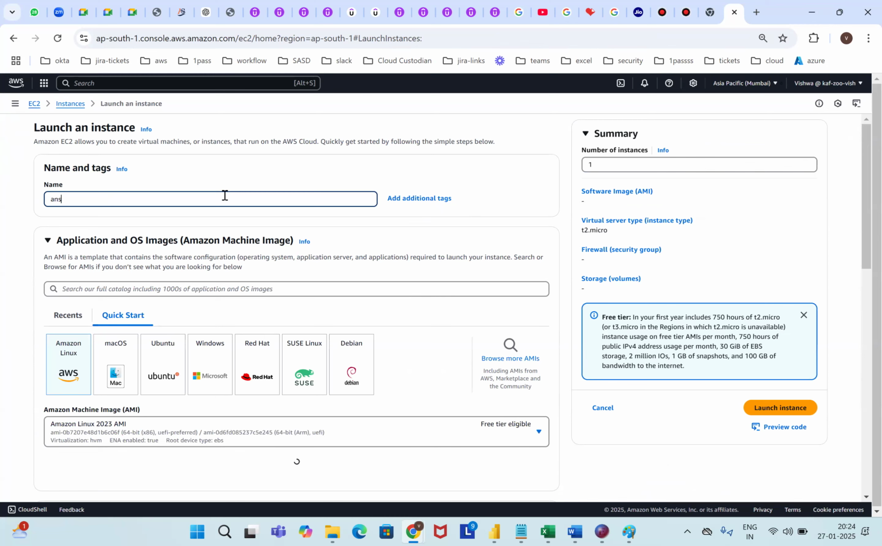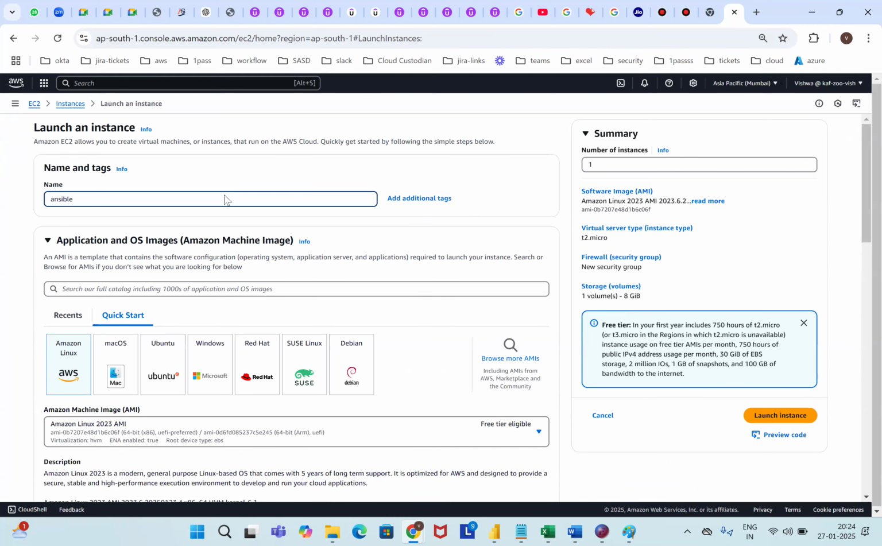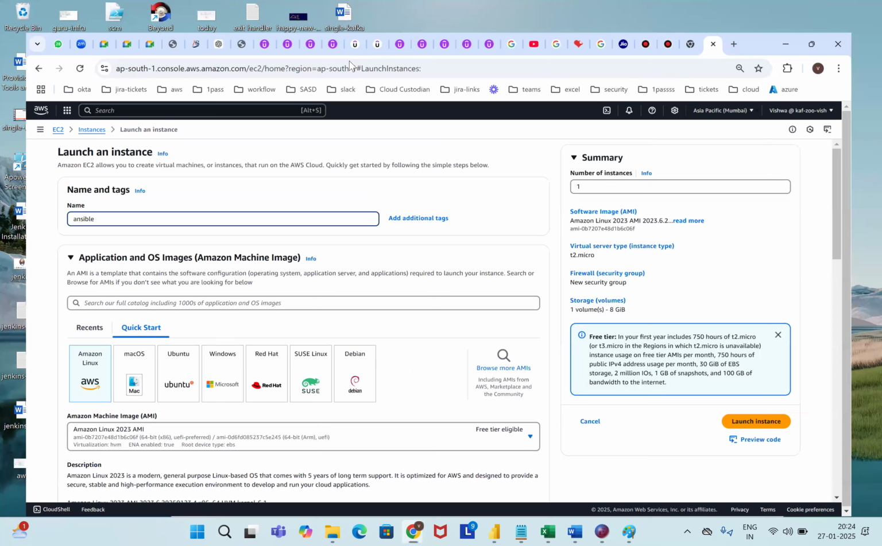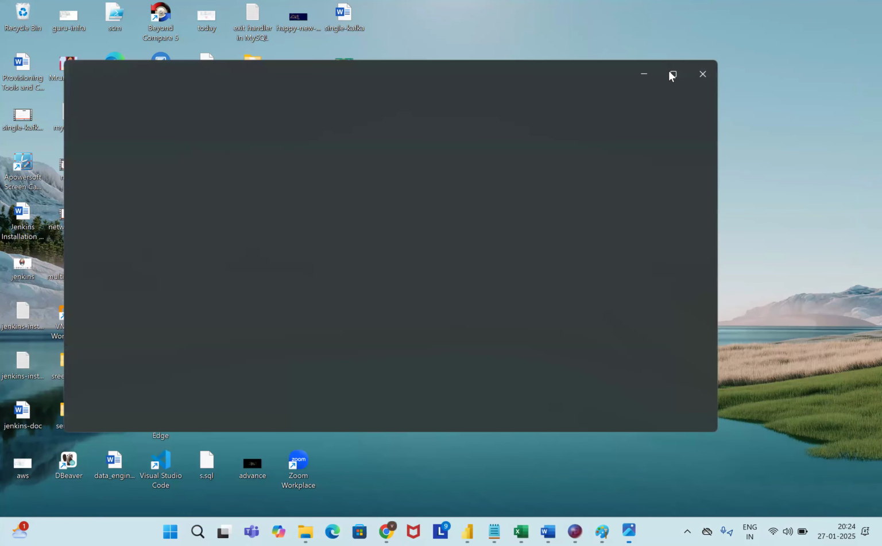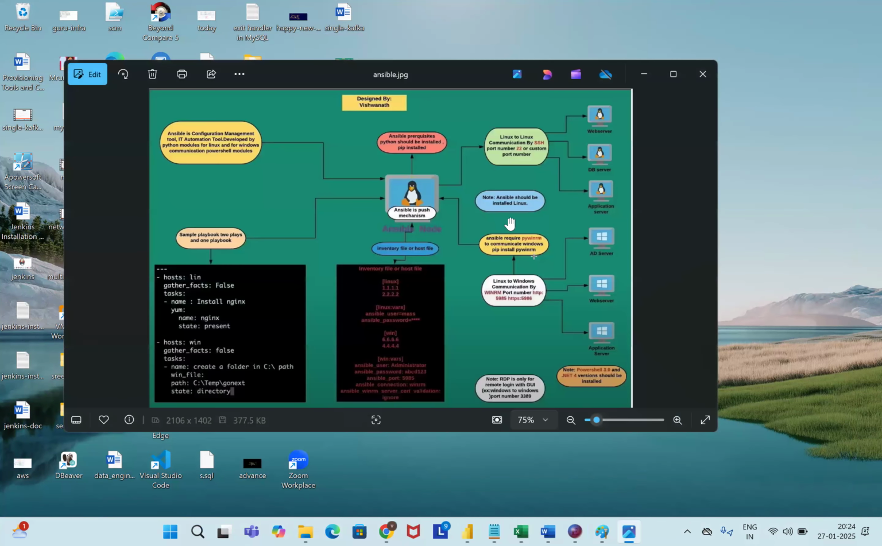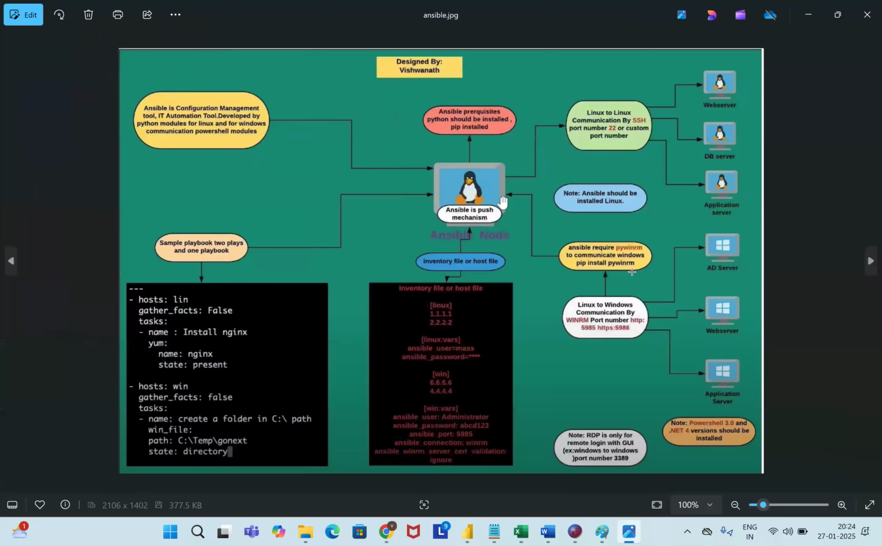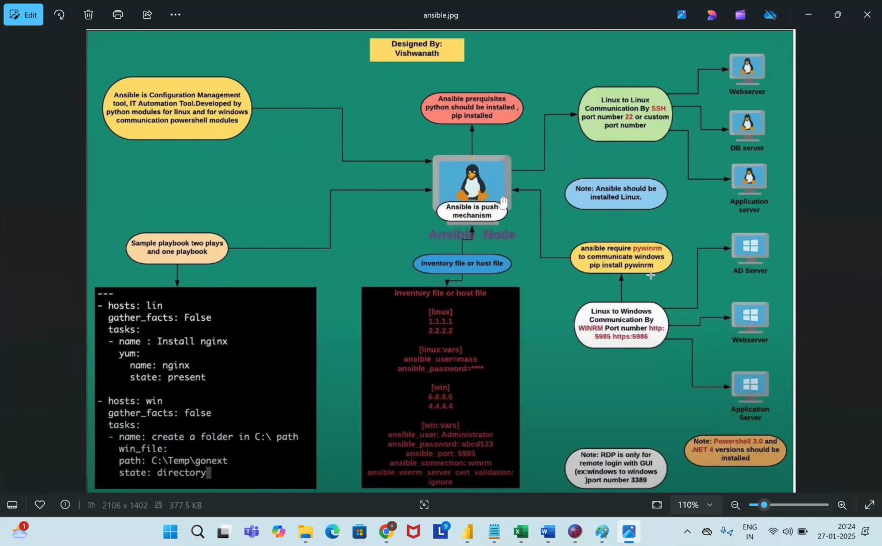The Ansible architecture I'll show once again, but first today we can show it like this. See, this is Ansible. Ansible can be installed only on a Linux machine. If you want to install Ansible on a Windows machine, you should enable the WSL, Windows Subsystem for Linux, feature and install it. Ansible is basically the control node, and all these are target nodes.